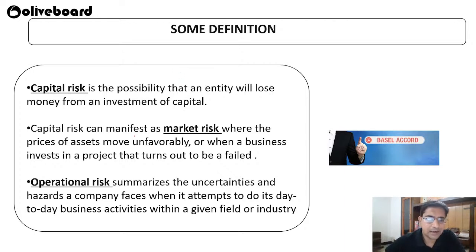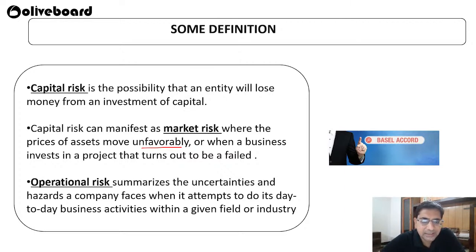Then capital risk can convert into a market risk, where the prices of assets move unfavorably. That means if you have invested in the infrastructure sector or real estate sector, and all of a sudden the real estate market collapses, maybe you did not expect it to collapse, this is an unfavorable situation.